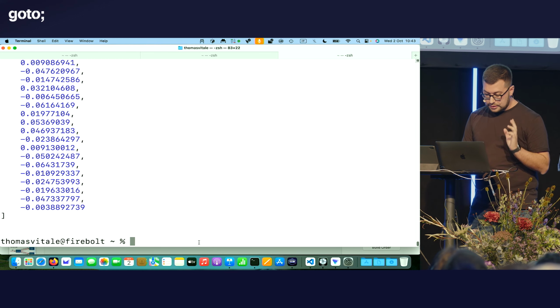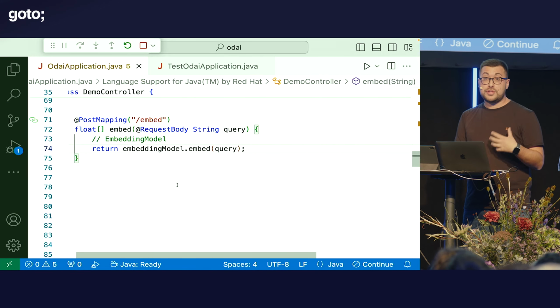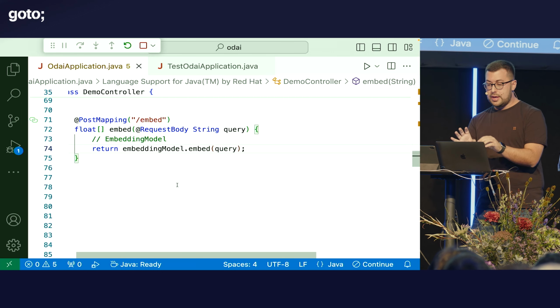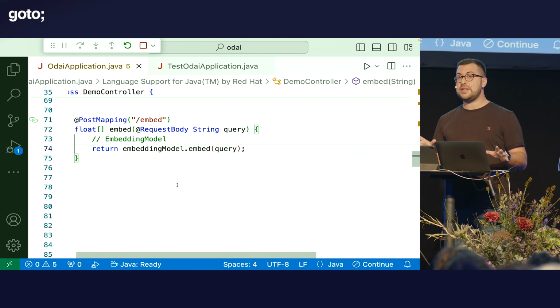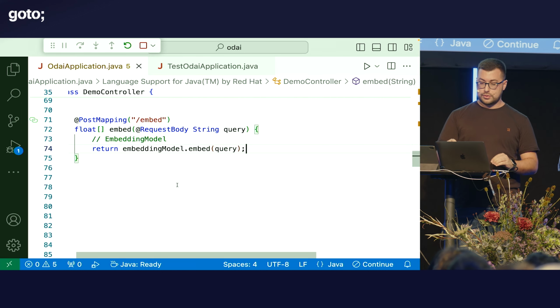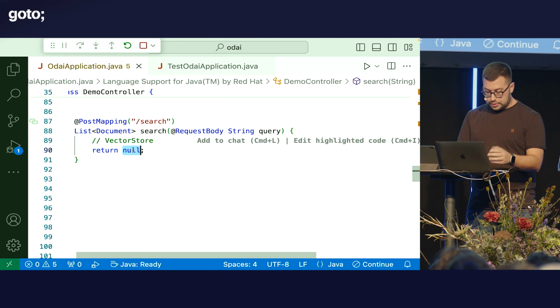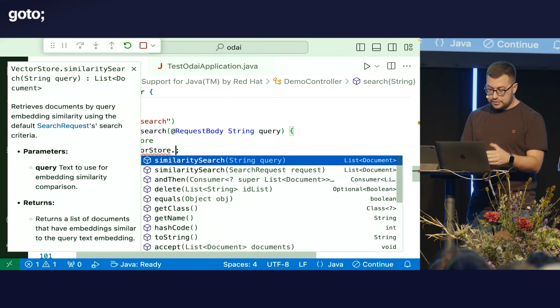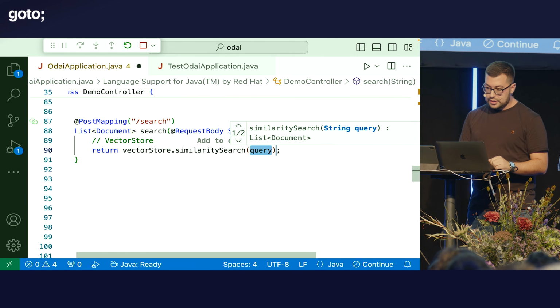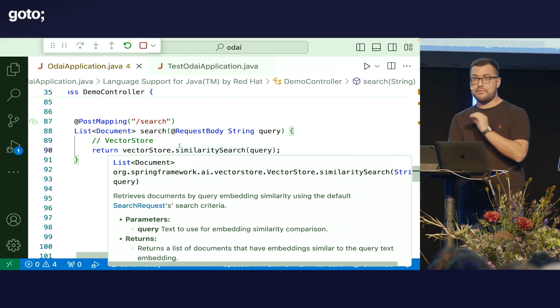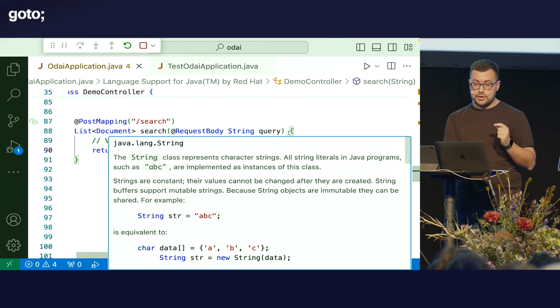That's step one. Step two, we have to perform the search. So now I'm actually doing this operation for all the data. Every time I create a new composition node, I'm also generating the embedding and storing it in the vector database. So now I can use the vector store API from Spring AI in order to perform a similarity search, getting all the entries in the vector database that are similar to my original query.